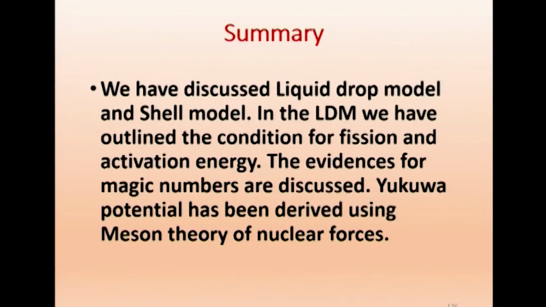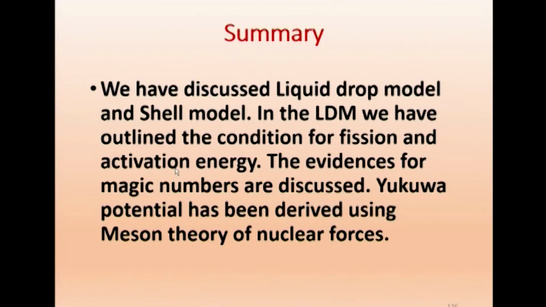Now, we will just summarize. We have discussed the liquid drop model and the shell model. One is classical and the other is quantum. In the LDM, we have outlined the condition for fission. Remember, Z squared by A greater than 48. If you substitute and see, then you will know whether that nucleus is suitable for a fission reactor. And we can also calculate the activation energy. We are given an expression, and we can calculate the activation energy required. And we have listed the evidences for magic numbers. Why do you call them magic numbers?